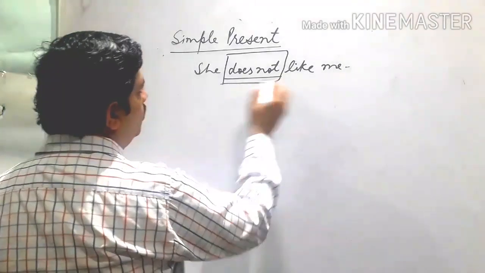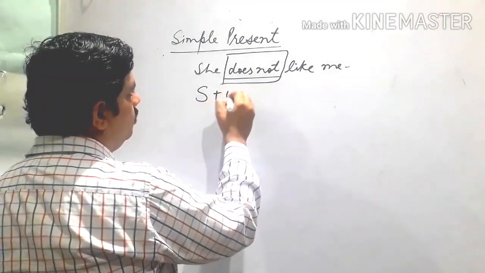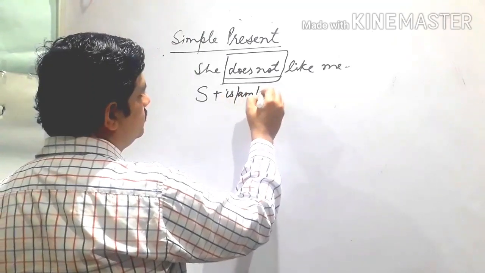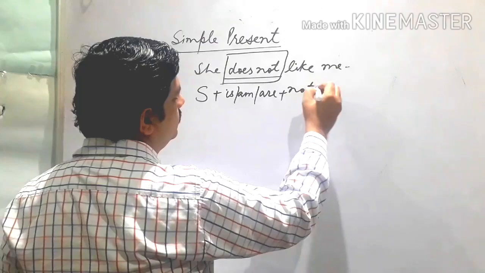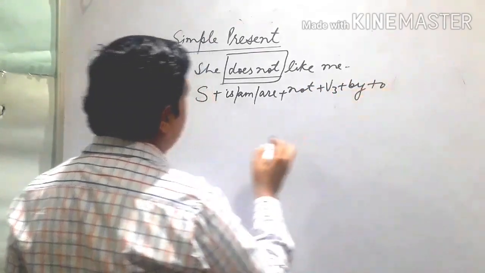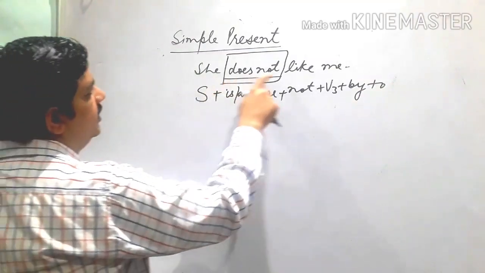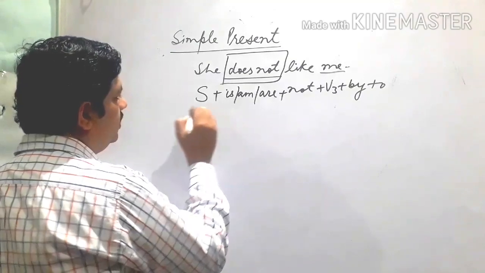Listen, means you have to make the object into the subject, then use is, am, are in place of do, does, then use not, then the third form, then by and the object. Now apply this thing, like she does not like me. So what is the subject? Me. So what does it become?